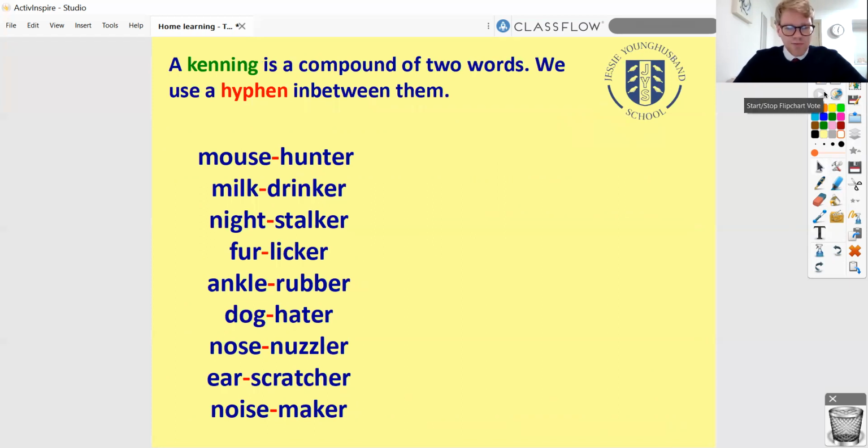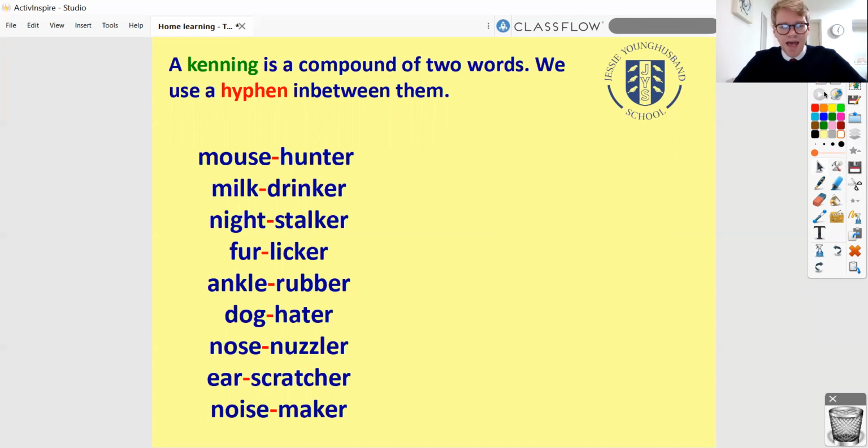So hopefully we've noticed this already. A kenning is a compound of two words stuck together. And that special bit of punctuation in between is called a hyphen. So that little red line there, you can see it's called a hyphen. Say it with me, it's a hyphen. Now, all that means really is that it's just a little line that connects those two words together. You could think of that a little bit like a little piece of glue or a bit of sellotape. It looks more like sellotape actually, doesn't it? Yeah, let's call it a bit of sellotape. And it's sticking those two words together.